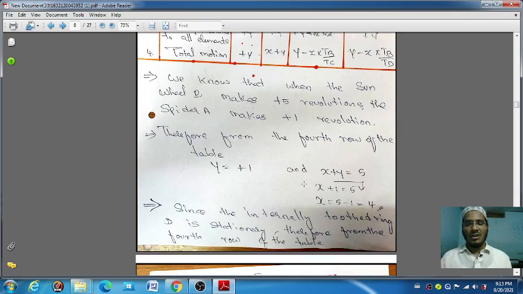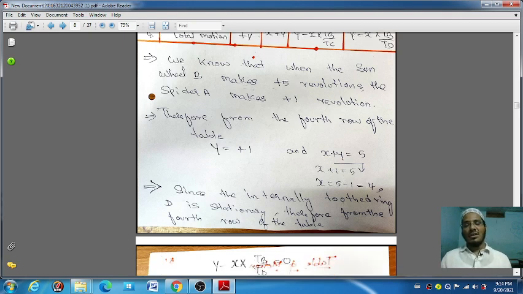Next, therefore the fourth row of the table, y is equal to +1. Why are we taking this? Because the spider is moving 1 revolution. That's why y is equal to +1 we are taking. Then you know very well x plus y is equal to how much we have to take. X plus y is equal to 5. Why are we taking 5? Because the wheel B is rotating 5. Then substitute the value of y and you will get the x value.